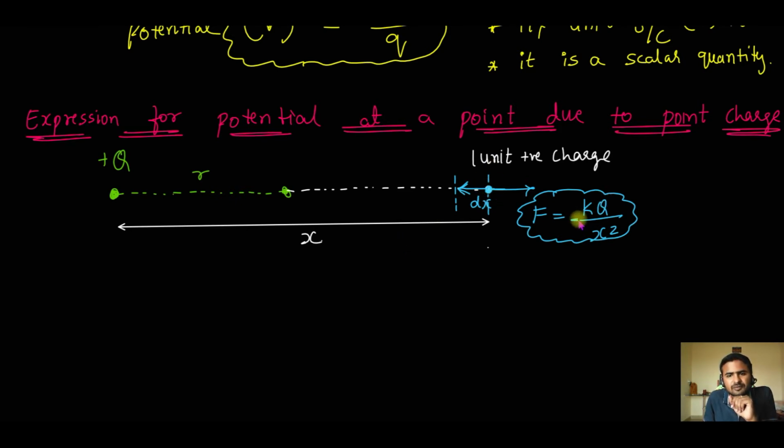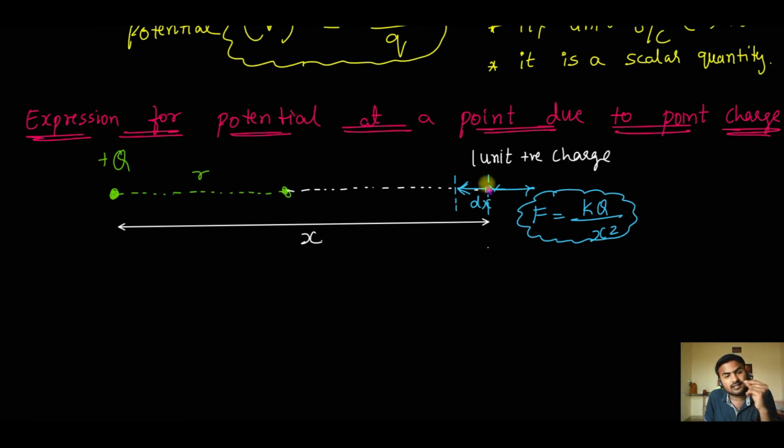Now how much force will I have to apply on this charge? The same force F I will apply to the left. This charge is experiencing a force F to the right. I'll apply the same force on this and move it by a small distance dx. Now you might be thinking, if you are applying the same force F to the left, then the net force will become 0. How is the charge going to move? This is the question you might be having.